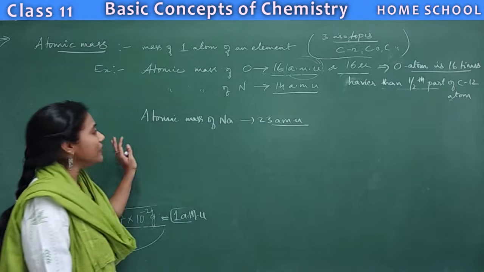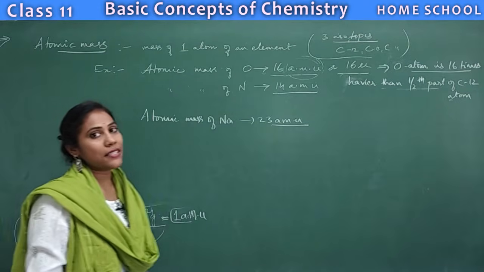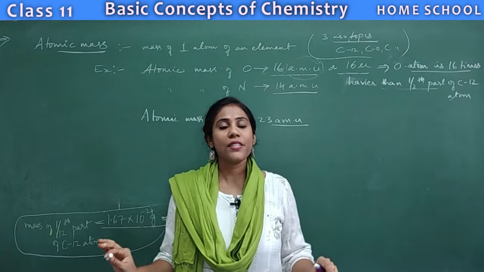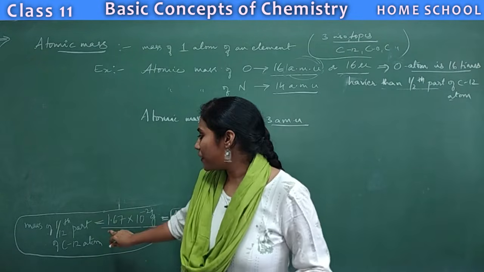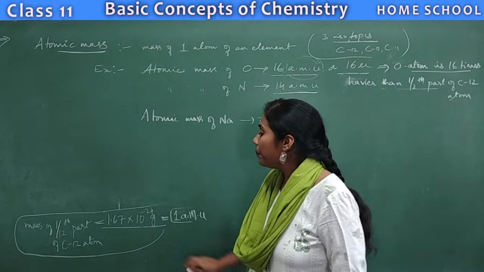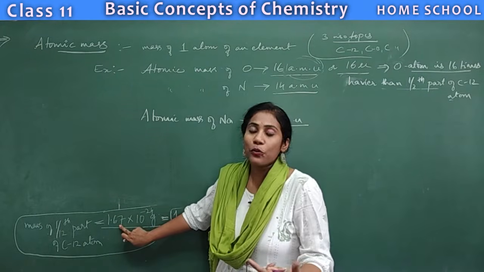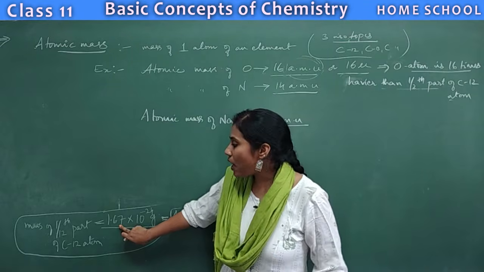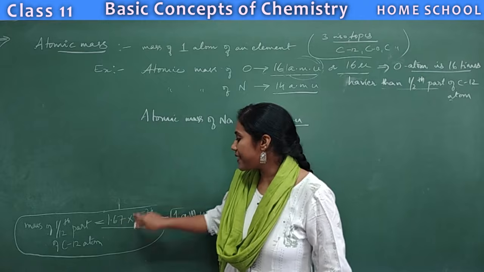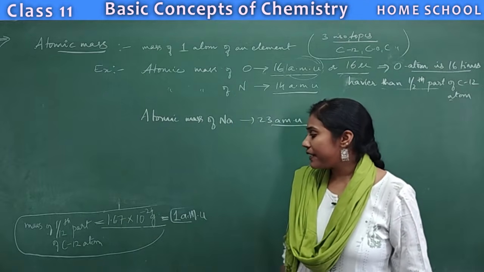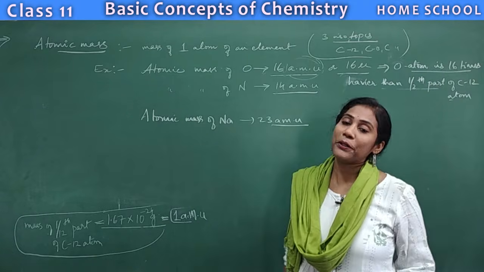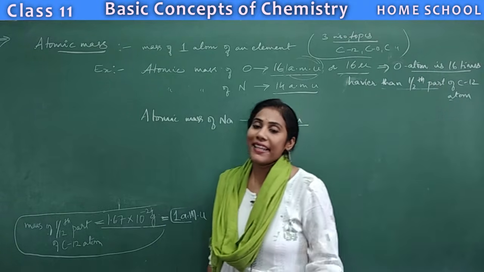Now that we understood about atomic masses, every element's atomic mass was found like this only, that is with respect to 1/12th part of carbon 12 atom. And it's very important to remember that value. So what is the mass of 1/12th part of carbon 12 atom? It is 1.67 × 10^-24 grams, which is what we call AMU. That value is called AMU.